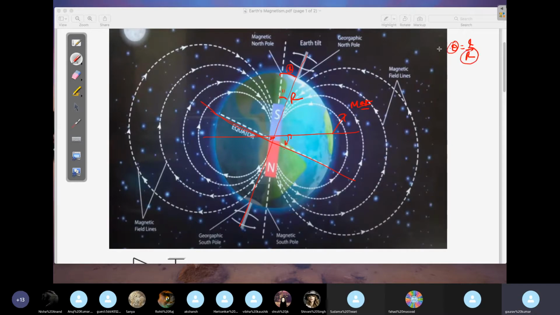So what will happen? These two points will almost overlap here. That's the reason. So for solving numericals, we will treat the magnetic axis and the geographic axis as almost coinciding. Theory we are studying like this, but while solving numericals, they consider them almost to be the same.